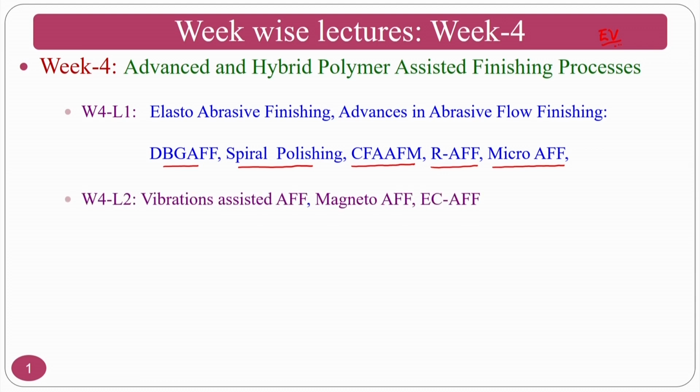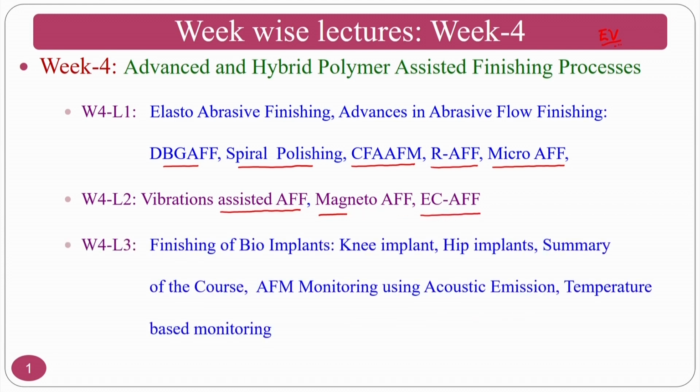The advancements you can also see in terms of hybridization. Suppose you know ultrasonic machining, where you produce ultrasonic vibrations and carry out the machining operations. Whenever you have ultrasonic vibrations along with the abrasive flow finishing process, it is called vibration assisted abrasive flow finishing process, or vibration assisted abrasive flow machining process. Then there is the magneto abrasive finishing process, and the electrochemical abrasive flow finishing process. You will see all these processes in the coming slides. Then we will see the applications.